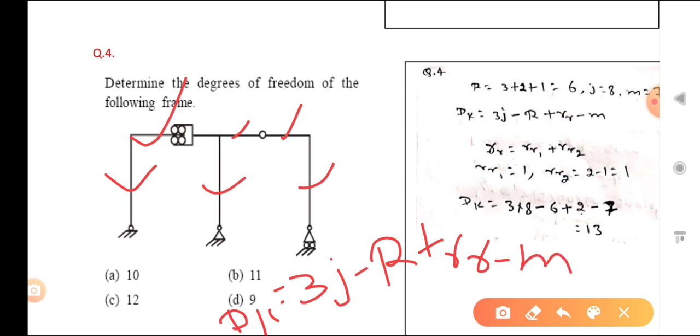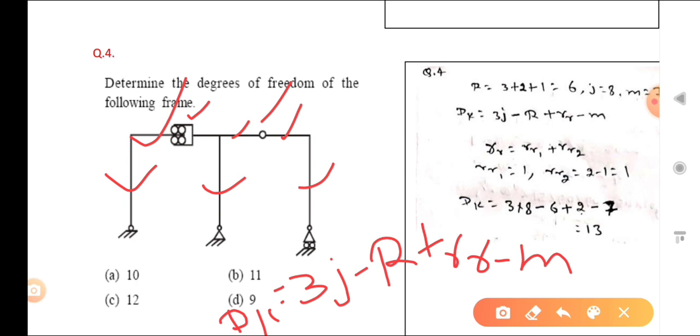So what is the m? M is the number of inextensible members or rigid members. So dk is how much? 3j minus r plus rr minus m. Okay, so you can see there two hybrid joints are there, 1 and 2. Okay, so now you can see like that at rr1, what is that?